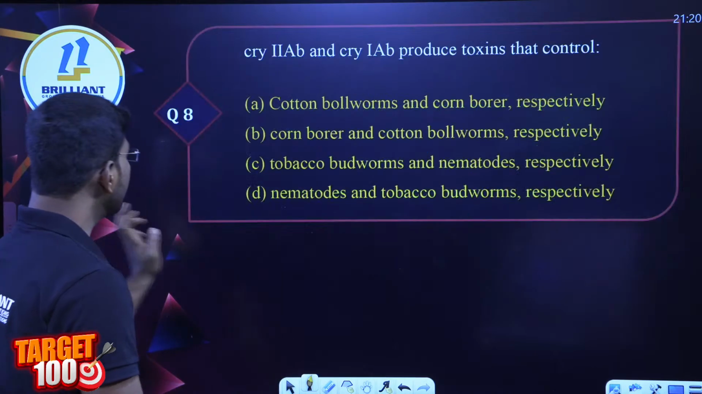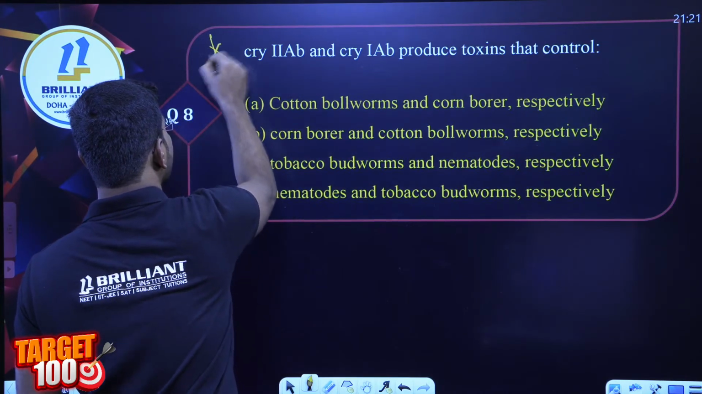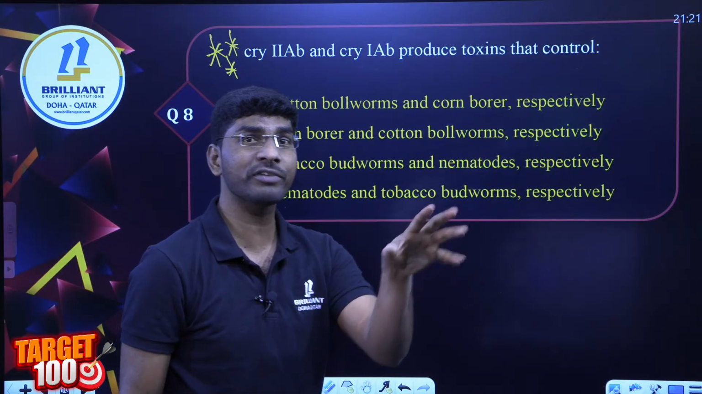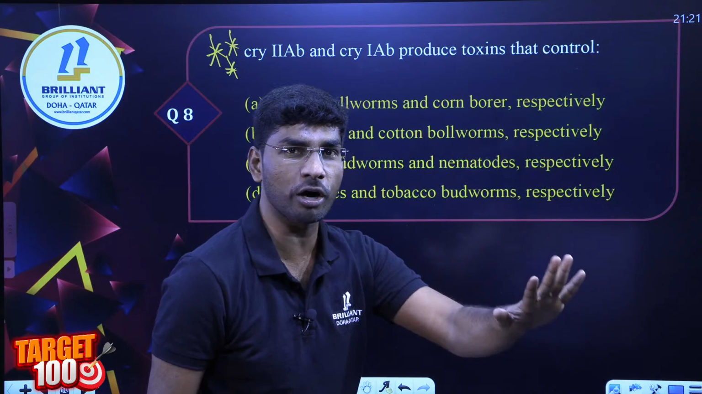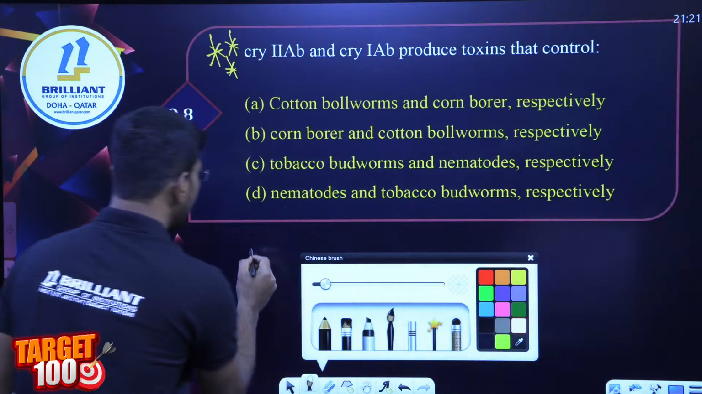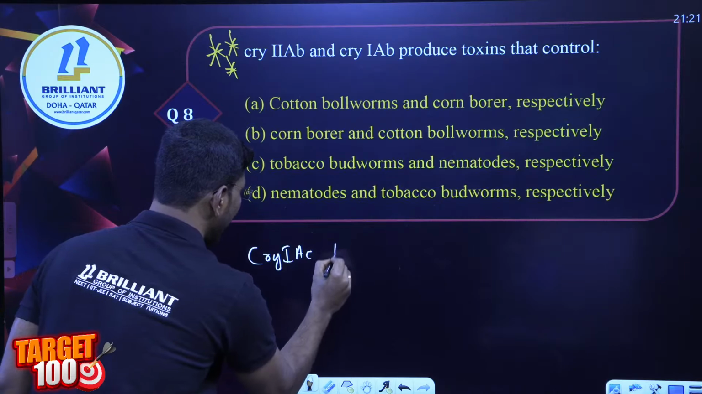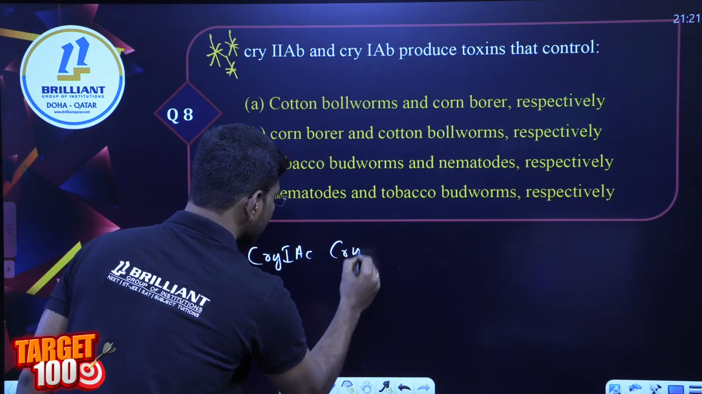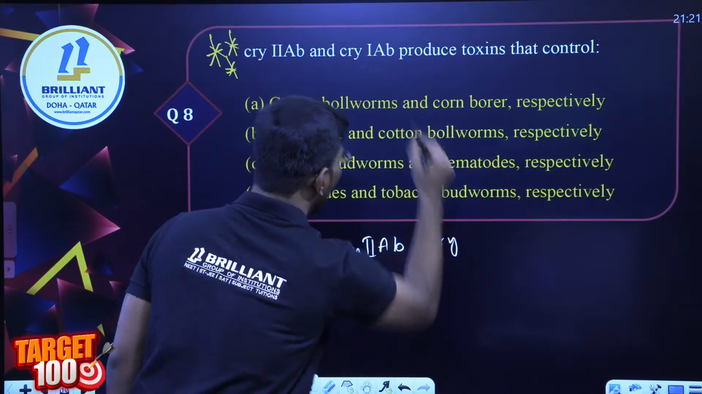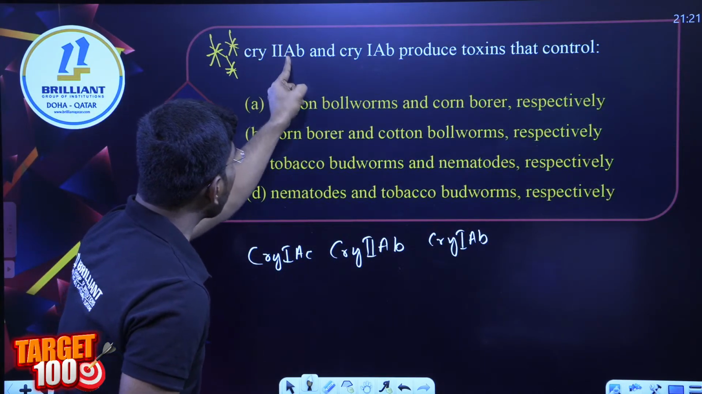Absolutely. Question number 8, a very important question. Whoever doesn't know the types of cry genes cannot answer this one, I am sure. Tell me, how many types of cry genes are there? One is called cry 1AC, the next one is called cry 2AB, the next one is called cry 1AB. 3 are there, right?